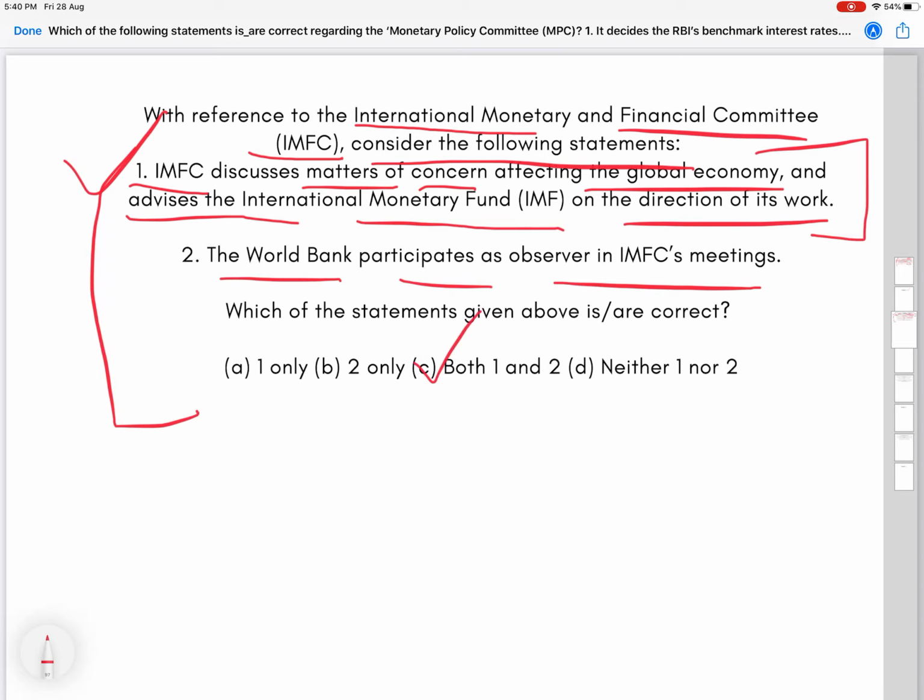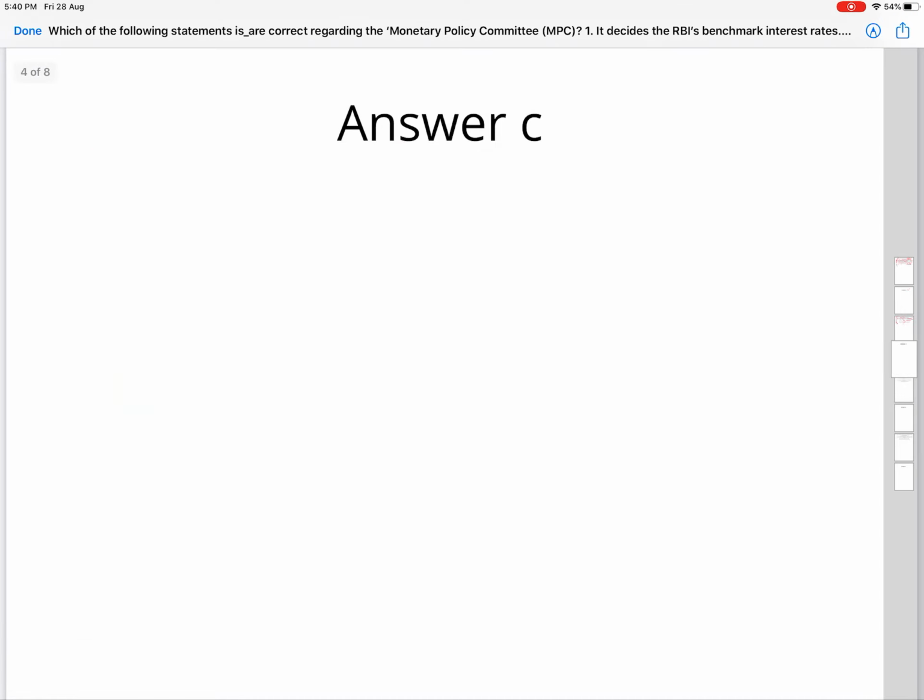Even if you do not know, don't worry, because it's a 2016 paper, so this thing might have been news back then. So that's it, we have gotten an answer. Try to memorize both of these points here itself, that yes, IMFC is something that does advise the IMF on its work, and yes, World Bank participates as observer in its meeting. So that's it, we have gotten our answer. It's both of these, that is point number C. So let's get on to the next question now. Answer we have already seen, it's C.